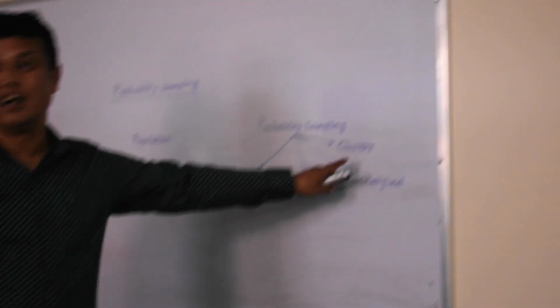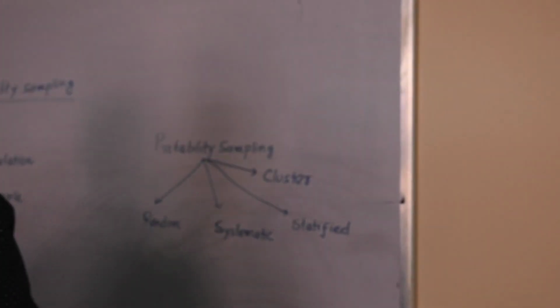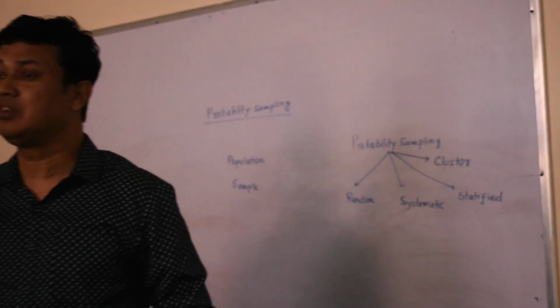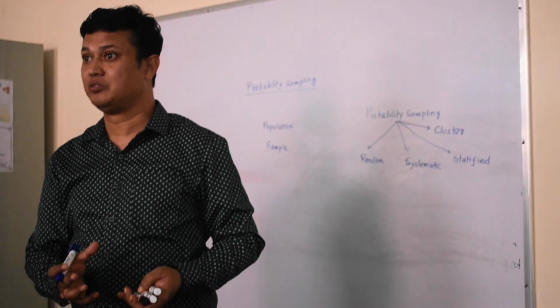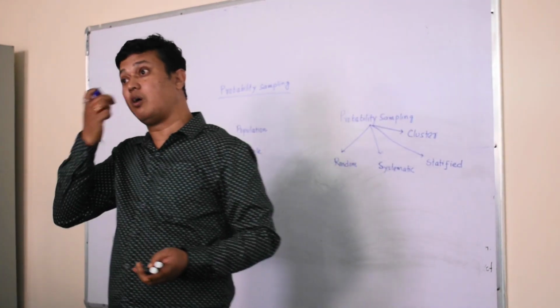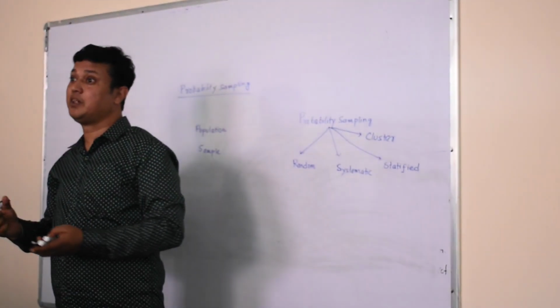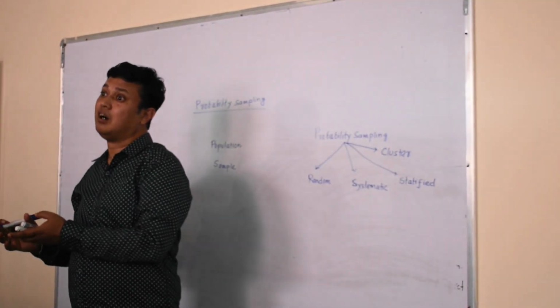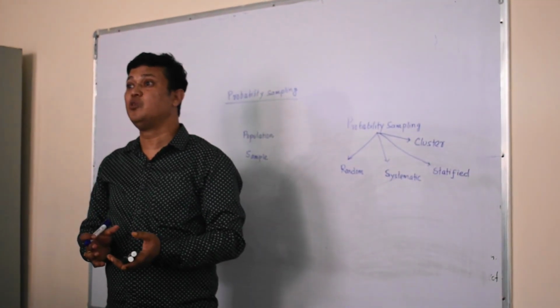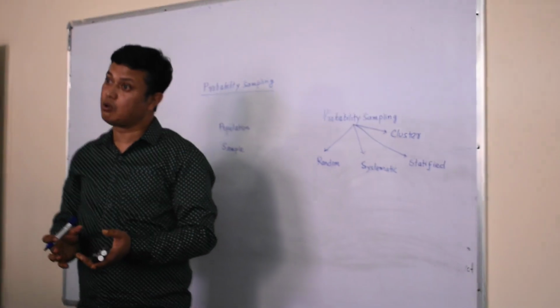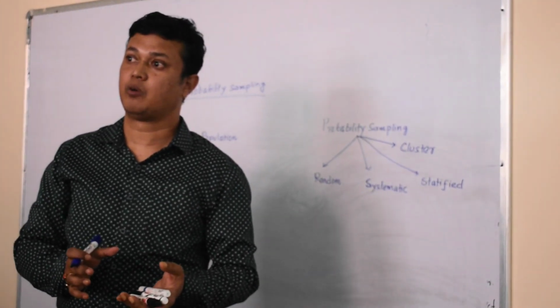This is called a cluster. Within that, I can draw conclusions about the population using that cluster, right? We have taken a group out of you randomly. So this is called cluster analysis, right?